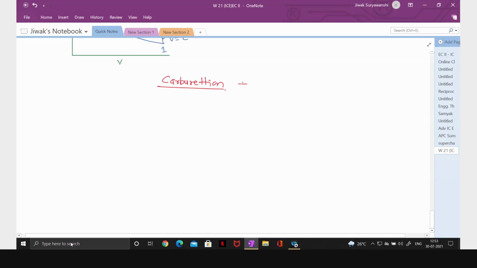Carburation is nothing but the preparation of air and fuel mixture in required quantity and quality.